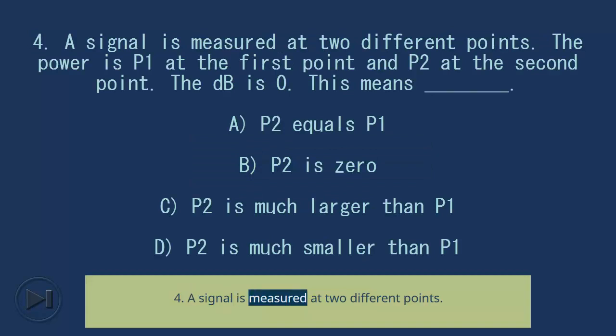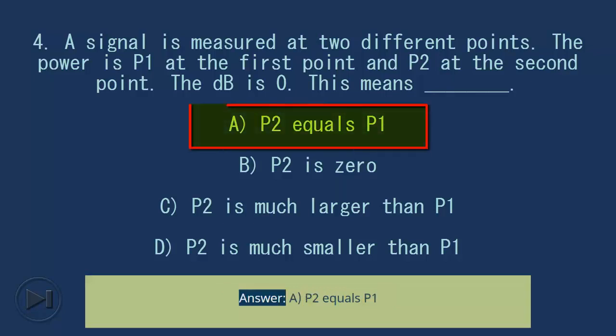4. A signal is measured at 2 different points. The power is P1 at the first point and P2 at the second point. The dB is 0. This means blank. A. P2 equals P1. B. P2 is 0. C. P2 is much larger than P1. D. P2 is much smaller than P1. Answer, A. P2 equals P1.